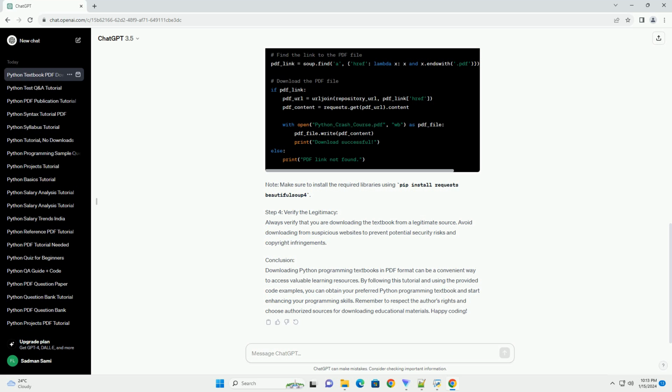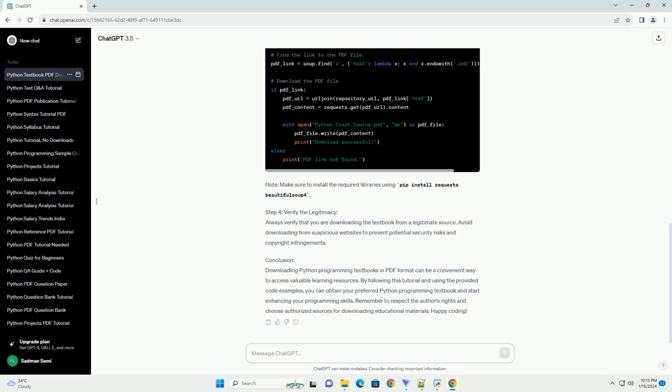Step 4. Verify the legitimacy. Always verify that you are downloading the textbook from a legitimate source. Avoid downloading from suspicious websites to prevent potential security risks and copyright infringements.